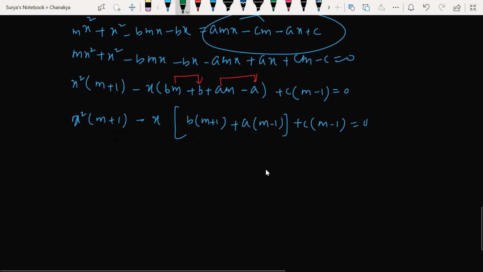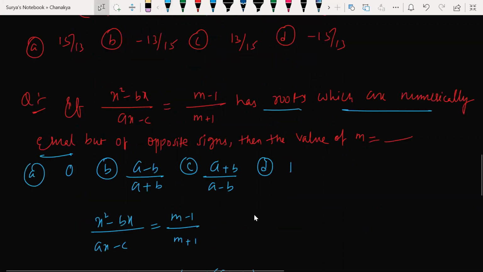Now look at this here. Can I do one thing here now? m plus 1 here, also m plus 1. Correct? m minus 1 here, also m minus 1. Isn't it? What has he given here? Has roots which are numerically equal but opposite in signs. Then we need a value of m.